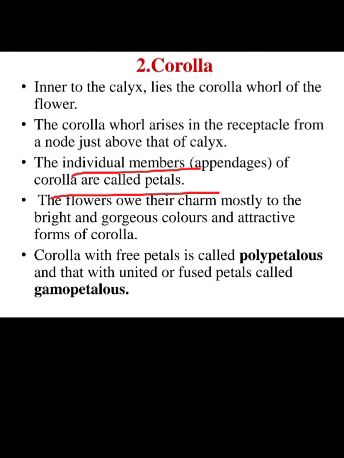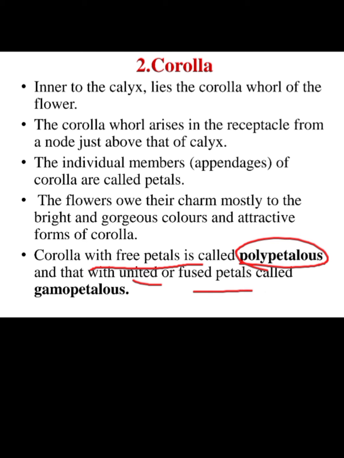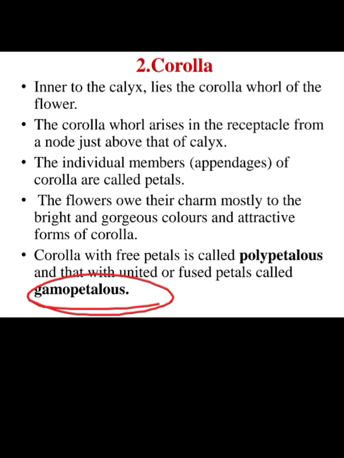Flowers owe their charm mostly to the bright and gorgeous color and attractive forms of the corolla. Corolla with free petals is called polypetalous. When united or fused petals are present, they are called gamopetalous.